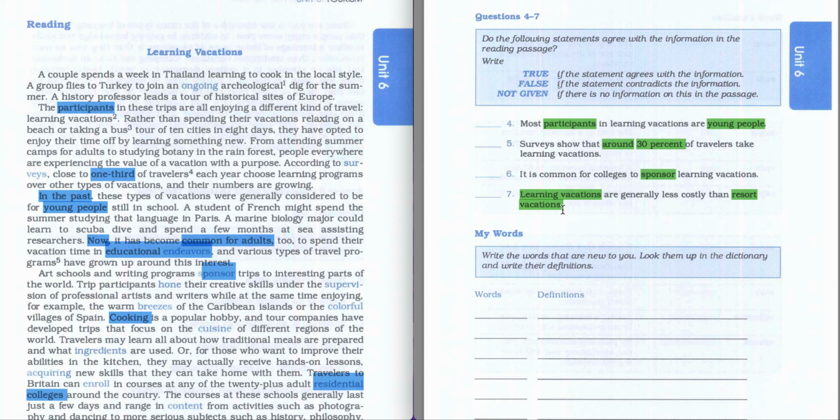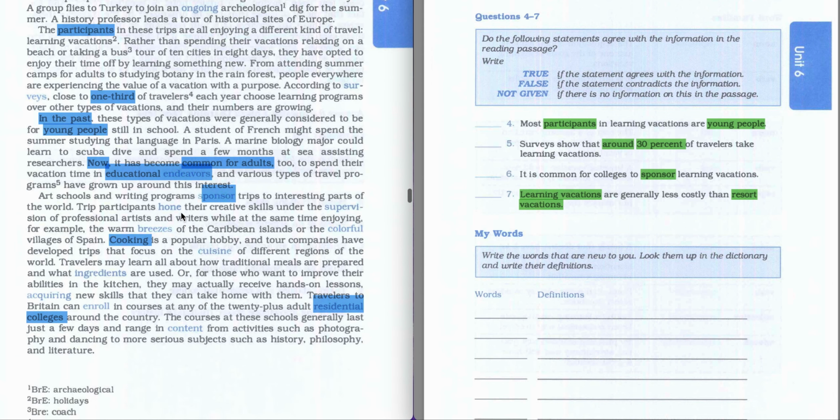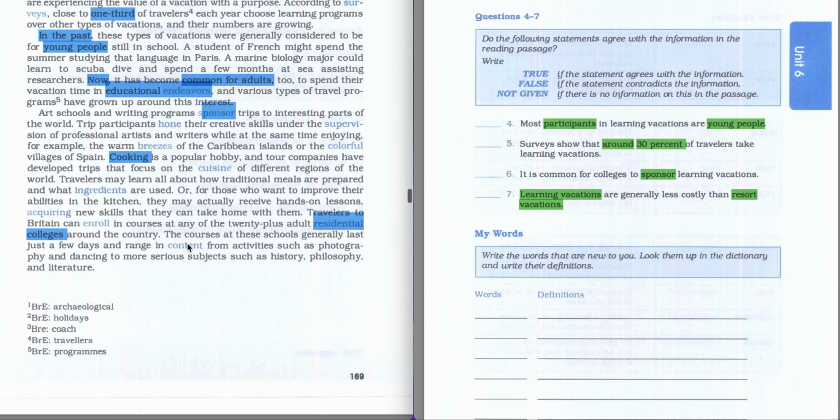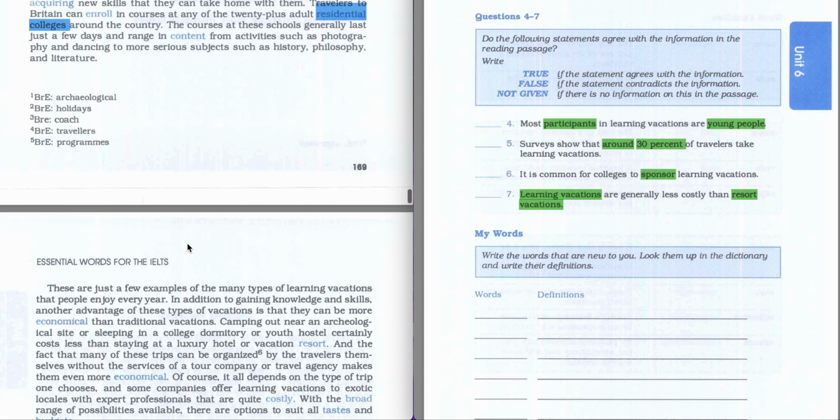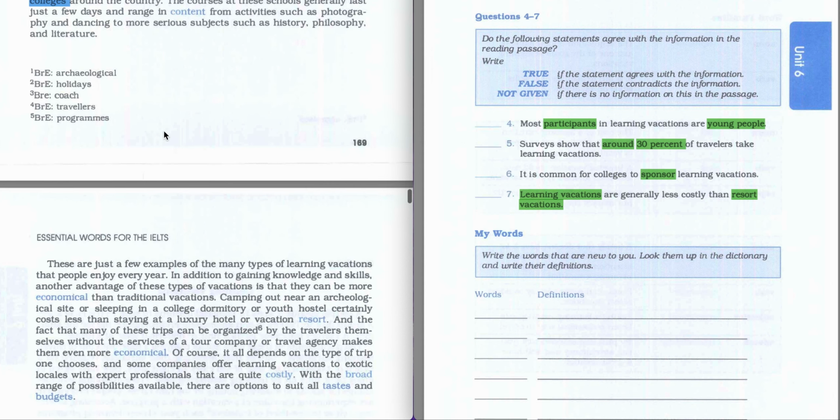Let's try to find any information about resort vacations, because it's going to be our answer to the 7th question. So we scan further, and we try to find any information about resort vacations. And here we have some information about resort vacations.